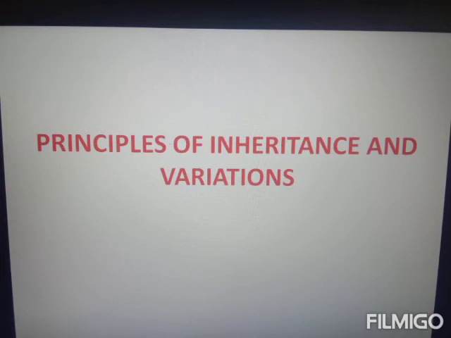Just the opposite of pleiotropy is polygenic inheritance. That means multiple genes control a single effect. Human skin color and height are examples of polygenic inheritance, or multiple gene inheritance. Clear? Then we discussed mutation.